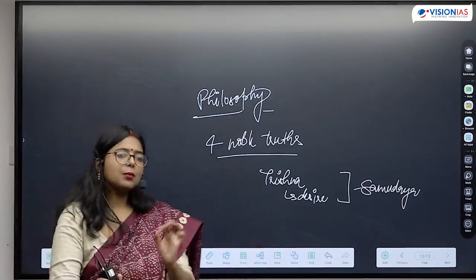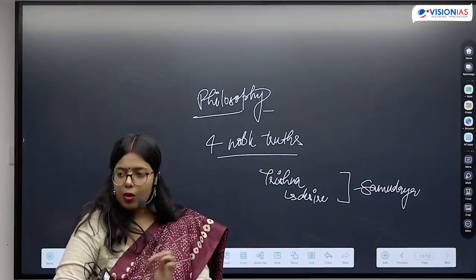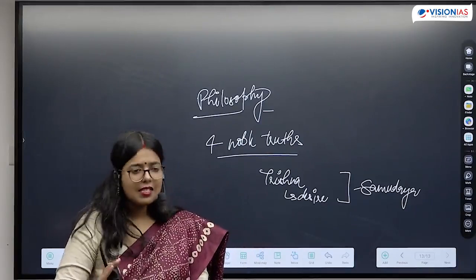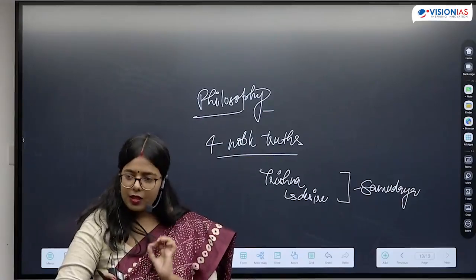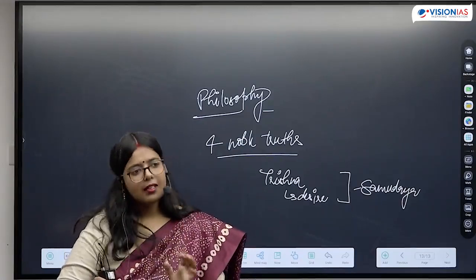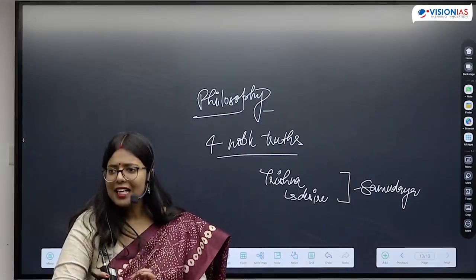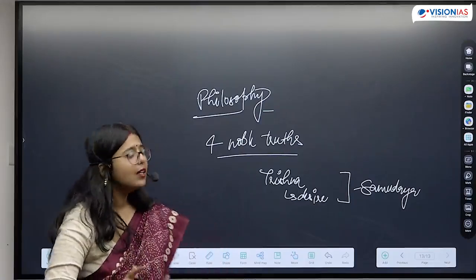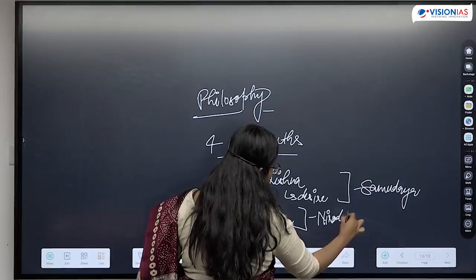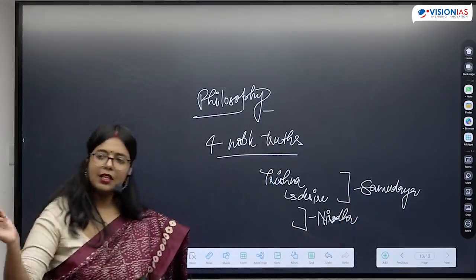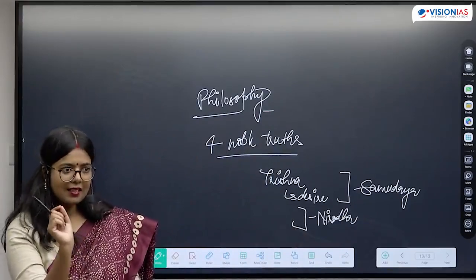So the second noble truth, he is saying that this sorrow is due to our desires, that is Trishna, also known as samudaya. Okay, then what is he saying? Okay, there is sorrow, there is a reason for that sorrow, but sorrow can be ended. Okay, and what is that? He is saying that there is this end to sorrow, that is Nirodha. Okay, how can we end our desires? It can be ended. That is the third noble truth.